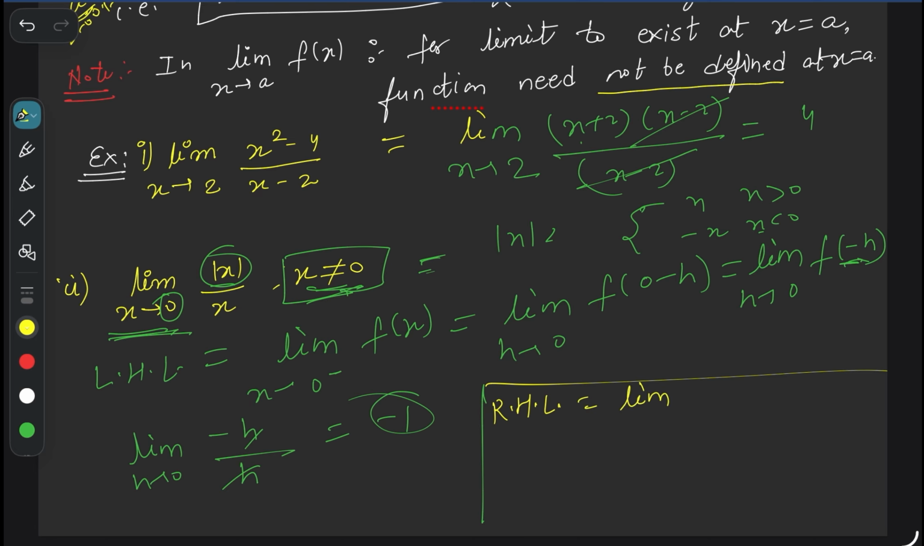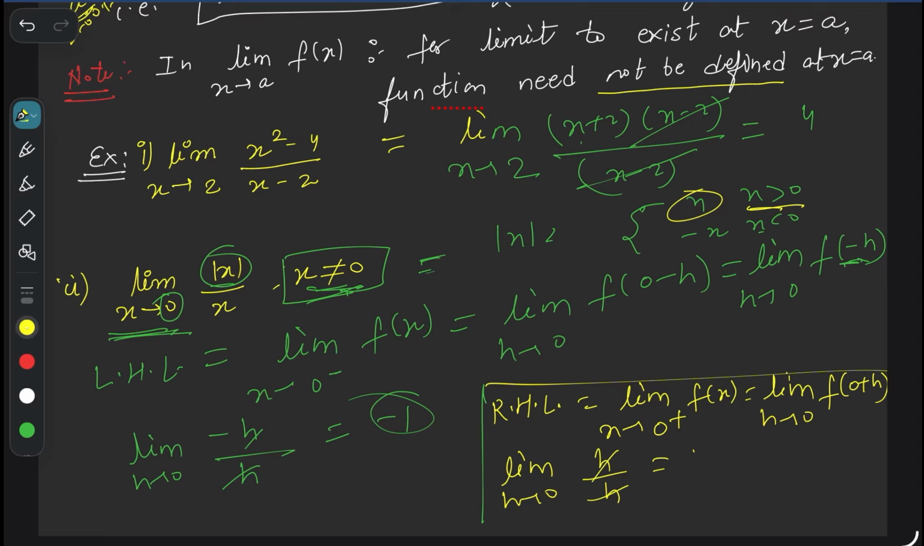Limit x tends to 0 plus f(x). This is equal to what? Limit h tends to 0 of f(0 plus h), meaning f(h). So here 0 plus h is greater than 0, and whenever x is greater than 0, the value is positive. Then h upon h cancels, which is equal to 1.